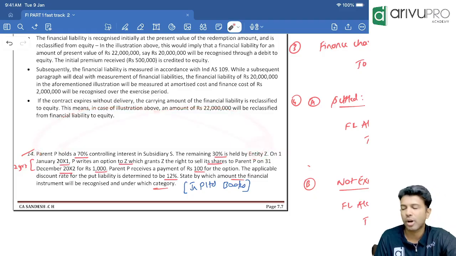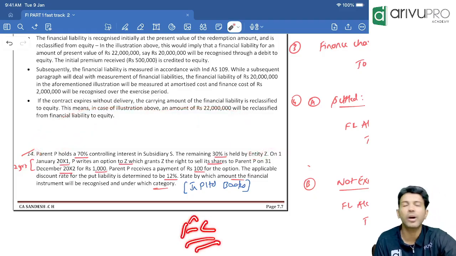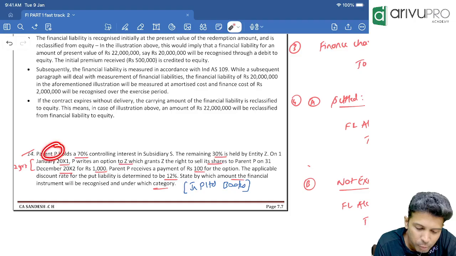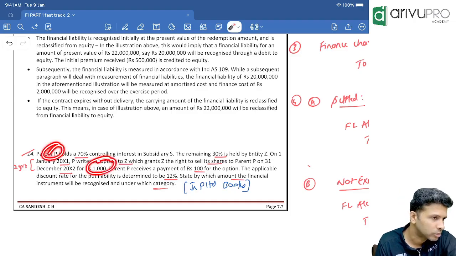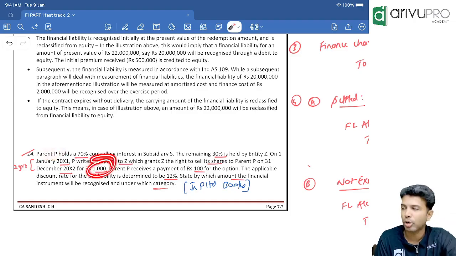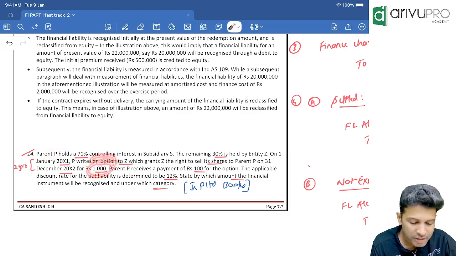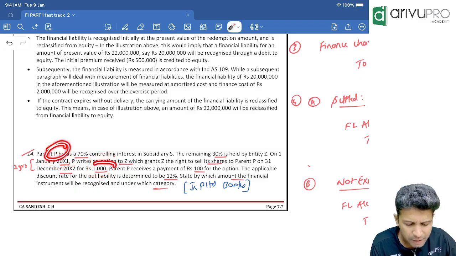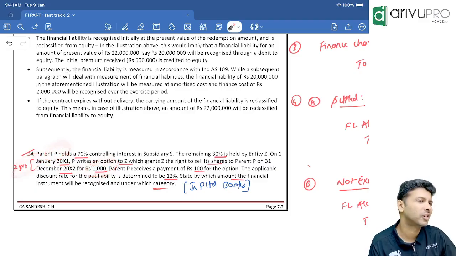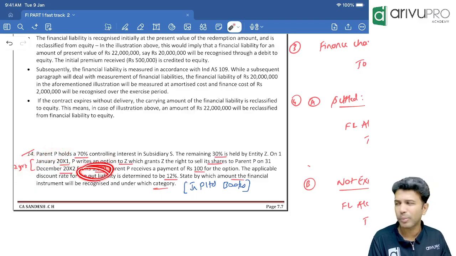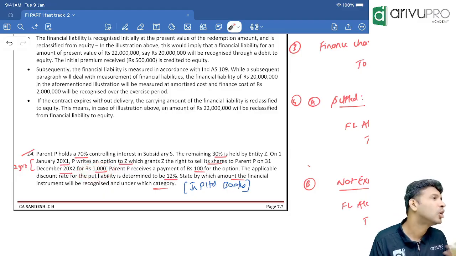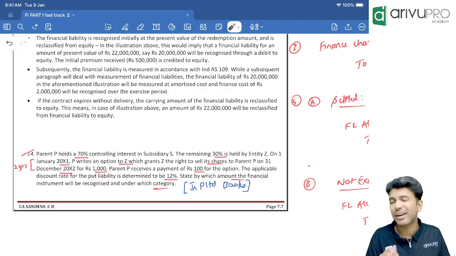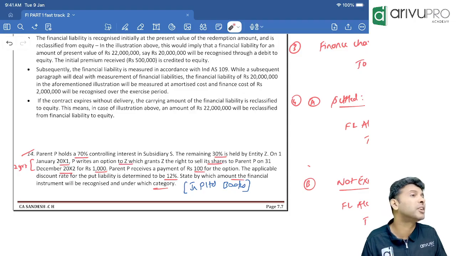So since P has an obligation to pay money, they have to recognize what in their books? Financial liability. Agreed. Now P will have to buy it at what price? 1000. That means can P show 1000 rupees financial liability today, 1st January 20x1? Would that be appropriate? Will P Limited pay this 1000 rupees now or after 2 years? After 2 years. This 1000 rupees is not today's value, it is a value after 2 years. But we are doing the accounting now. Correct? No. That means we will recognize it at future value or present value?